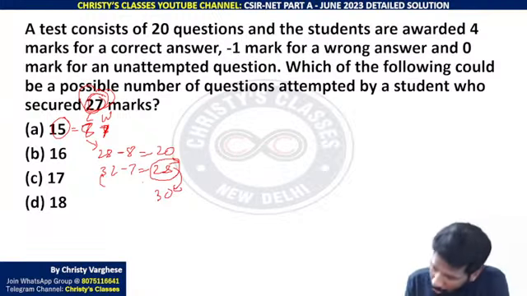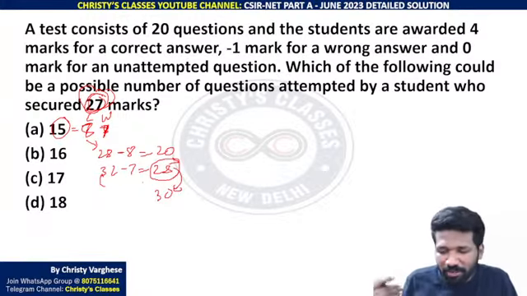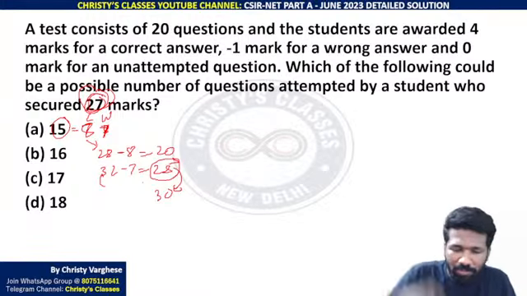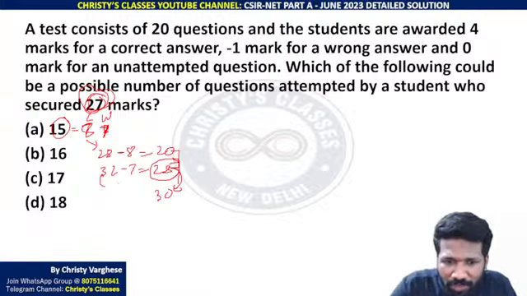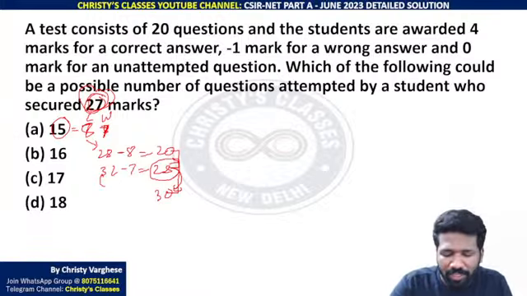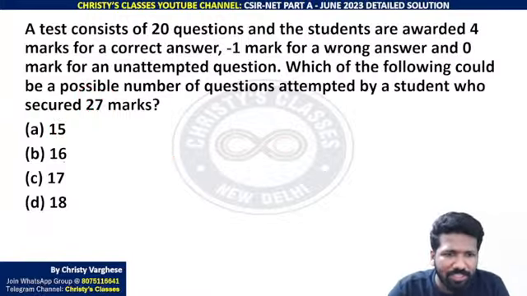Sorry, if you make one wrong answer a correct answer, you get 5 marks extra, and vice versa, if one correct answer becomes wrong, it is minus 5 marks. By that logic, 20, 25, 30 only will work. 30, 35 likewise only it will go now. It will never reach 27. Same way you reach 16.